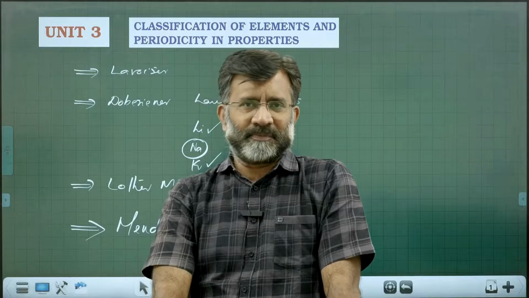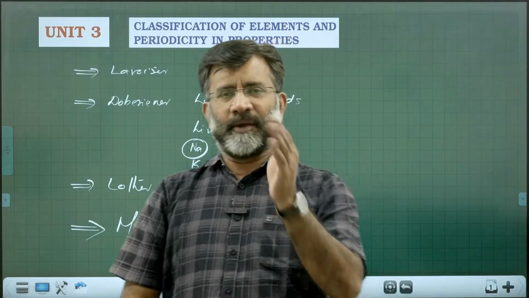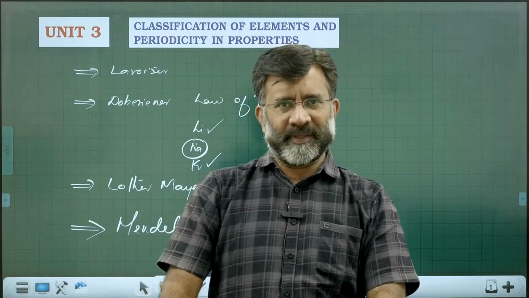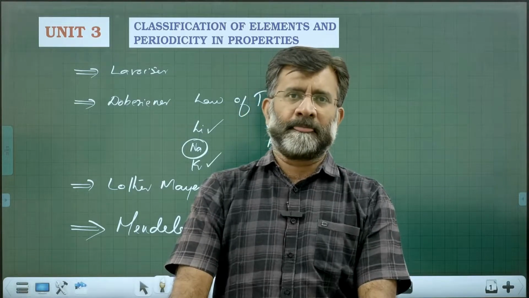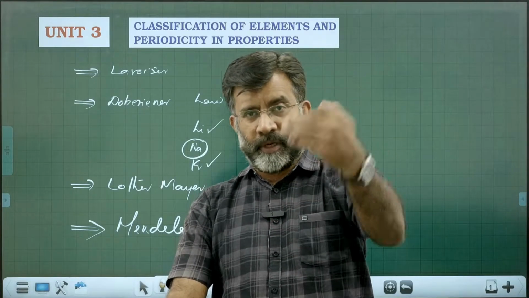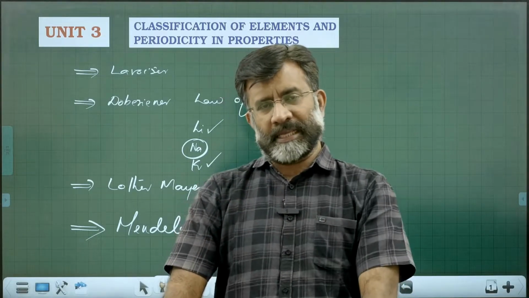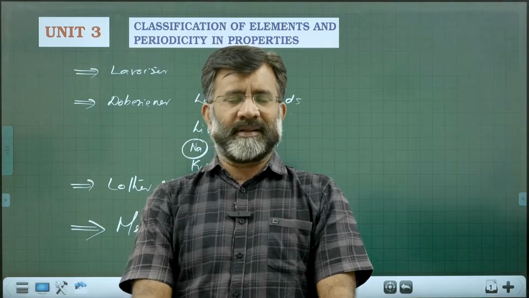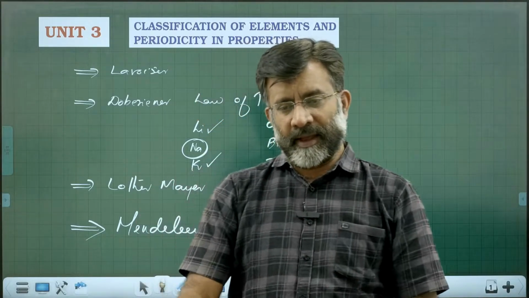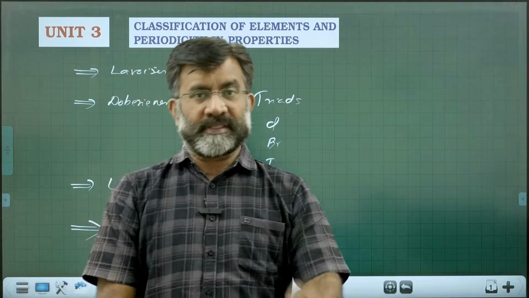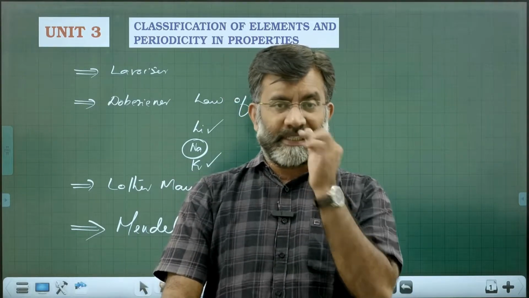He was unable to place certain elements in the correct order, so he put some blank spaces. I hope you remember eka-aluminium, the element which he named eka-aluminium, and eka-silicon. Below aluminium, he put some blank space. After silicon, he put some blank space and gave the names eka-aluminium and eka-silicon. When somebody asked, sir, why did you do this? He answered, I have no elements available now which can be placed there. Probably later on you are going to discover a new element which can be put there.